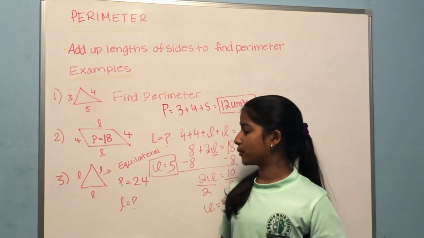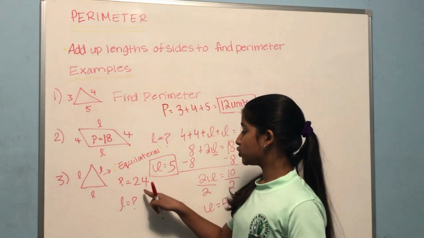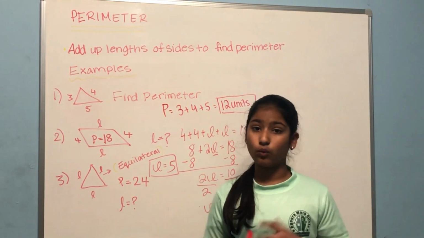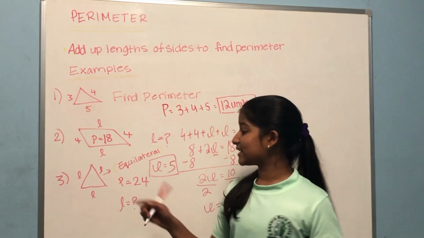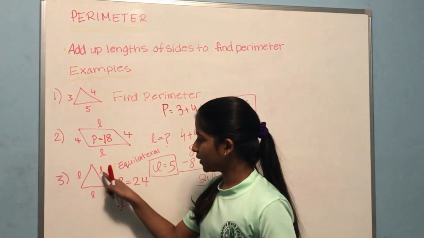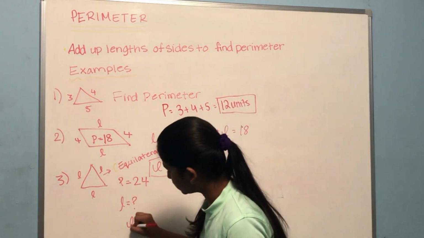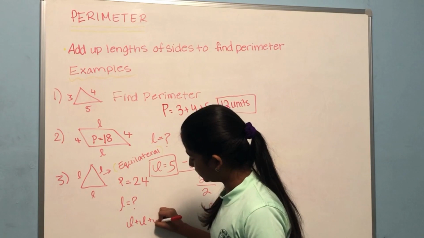Finally, let's go to the third problem, which is L plus L plus L. And the perimeter is 24. And it's asking for what L is. And it says that it's an equilateral triangle. And we already know that because the variables are the same for each of the sides. So we know that there's 3 L's. So it's L plus L plus L.